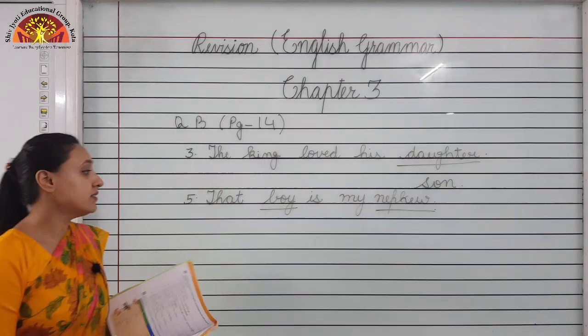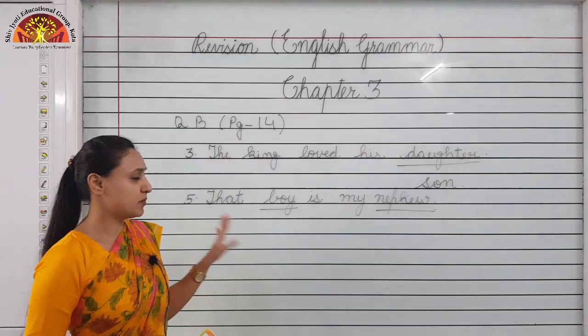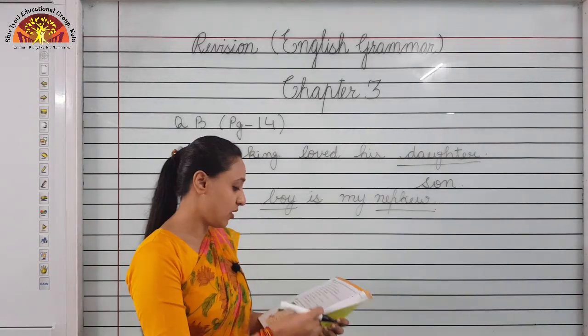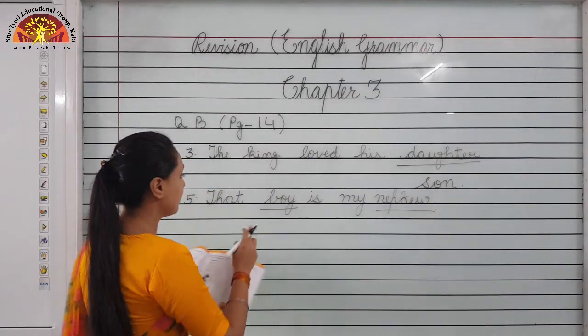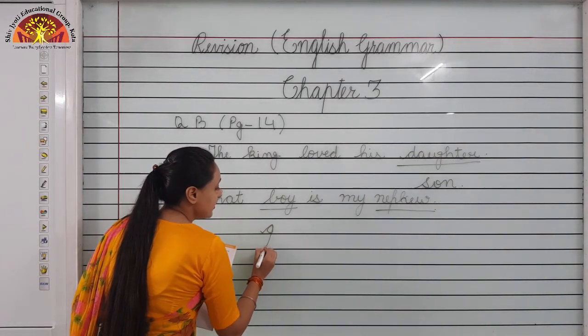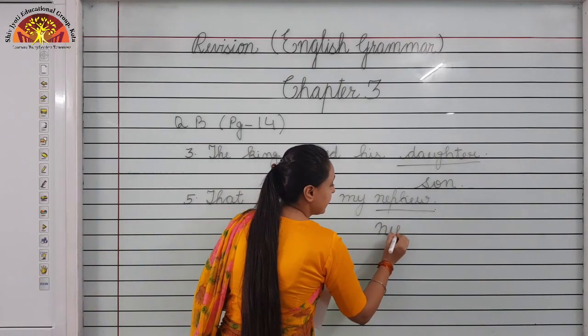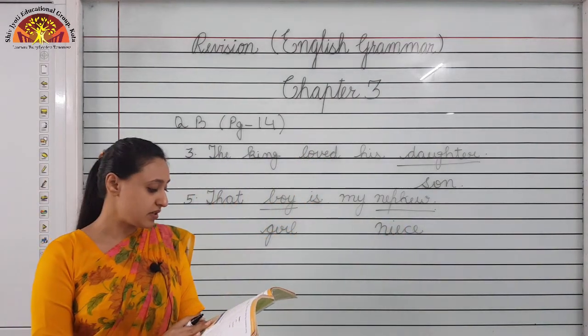Children, the opposite gender of boy is very easy. The opposite gender of boy is girl, G-I-R-L, and the opposite gender of nephew is niece, N-I-E-C-E. I hope you understood this question.